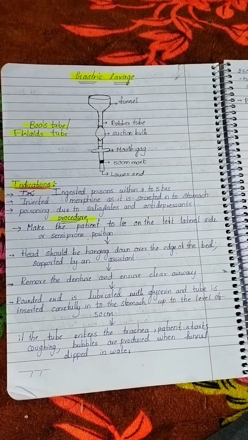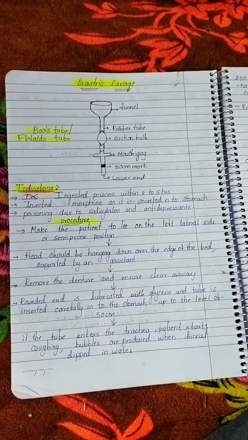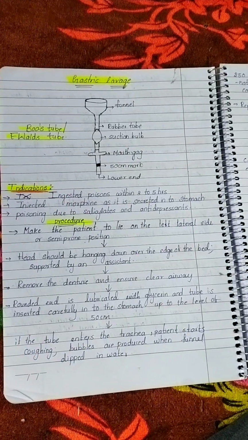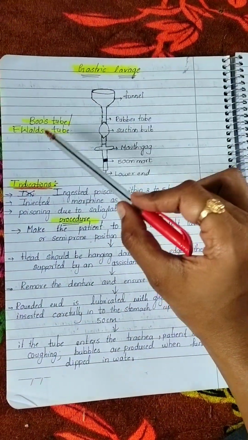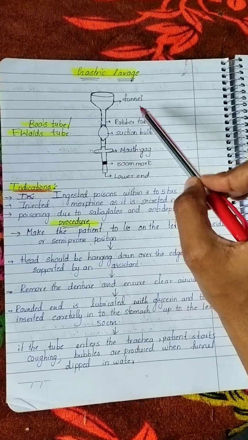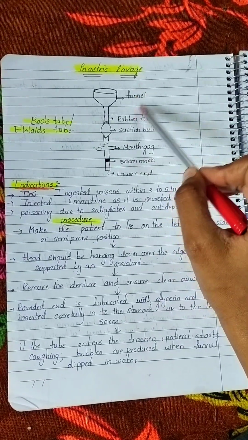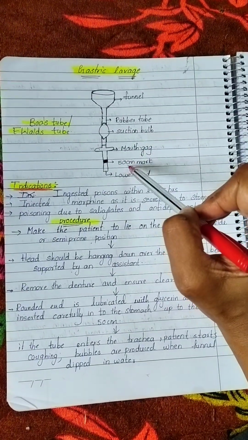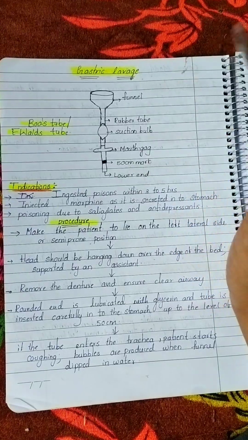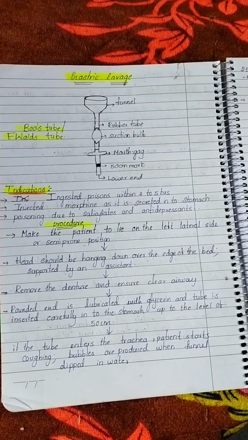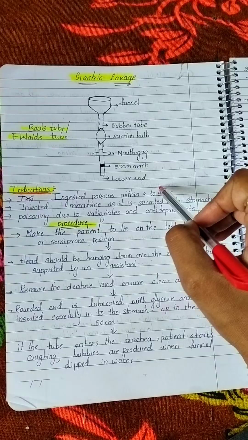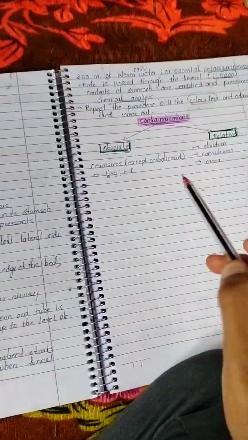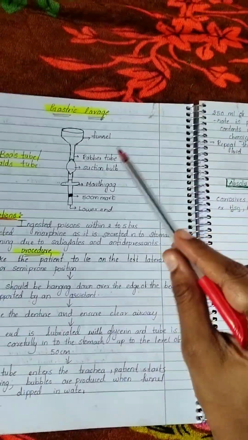Today I'm going to discuss the topic gastric lavage. Gastric lavage is done in case of poisoning. This is done using a tube known as Boyle's tube or Ewald's tube, and the parts of this tube consist of a funnel, a rubber tube, suction bulb, mouth gag, and 50 centimeters mark. We have to insert the tube into the mouth of the person up to 50 centimeters at the lower end. And we'll read about the indications, procedure, and the contraindications of gastric lavage.